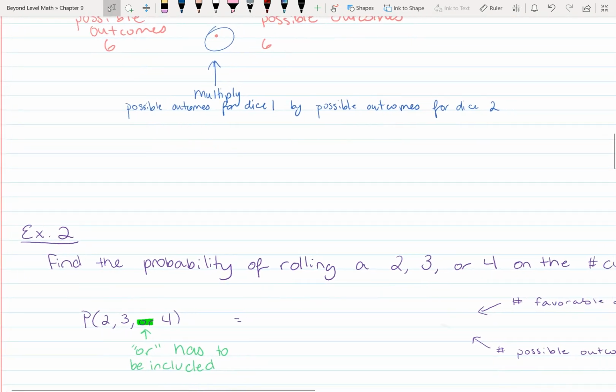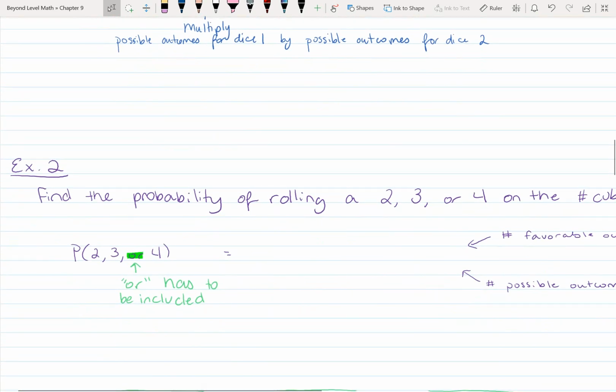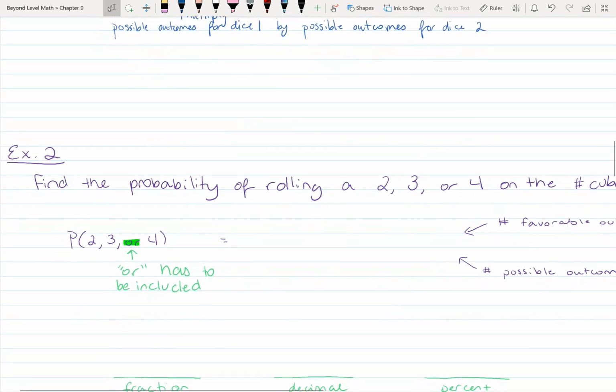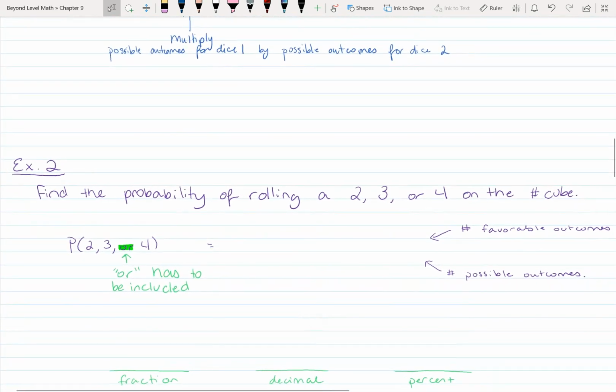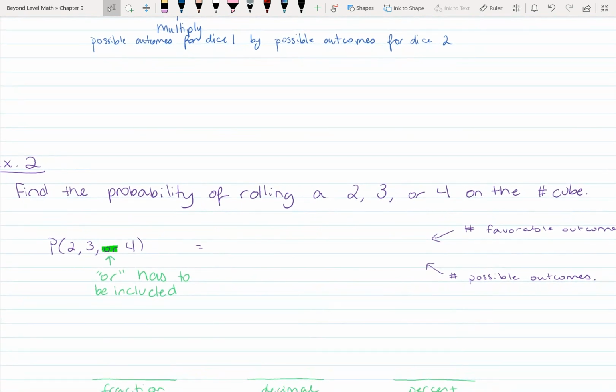Now here's where it changes. So example 2, find the probability of rolling a 2, 3, or 4 on a number cube. So the word "and" meant multiply, right? Now we've got the word "or" instead of multiply, means we need to add. Alrighty, so find the probability of rolling a 2, a 3, or a 4.